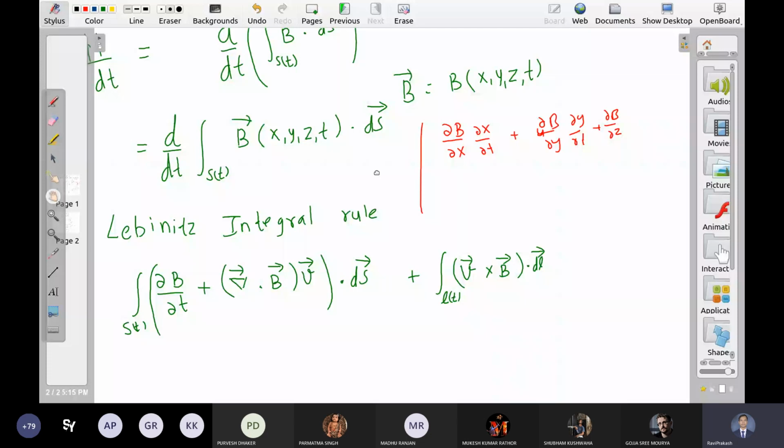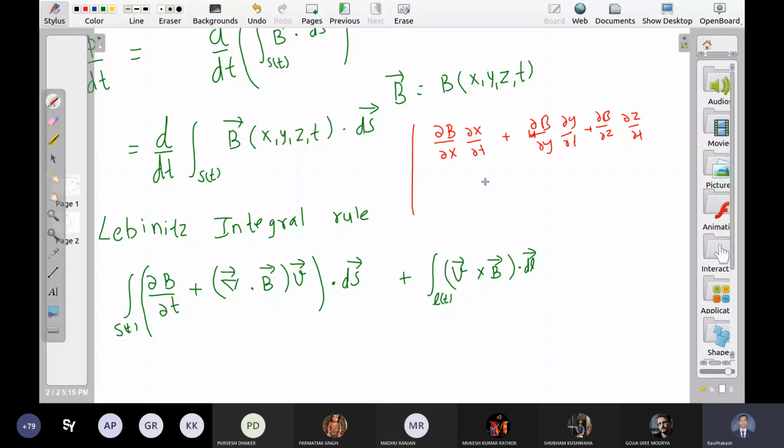And if it is changing with time also, ∂B/∂t. These three terms collectively are written as ∇·B, and this ∂x/∂t is the velocity vector v, right? So these four terms are here.